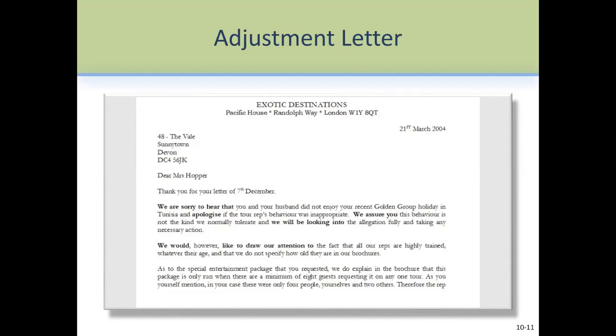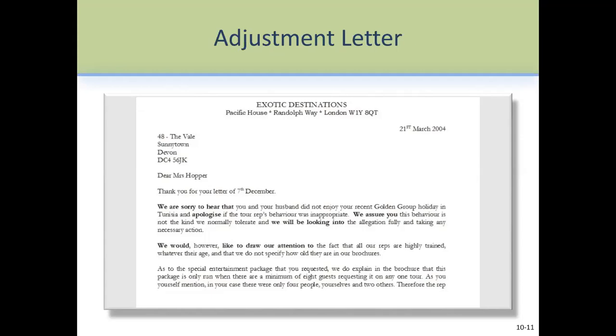Now this is just a sample of, let's say, an exotic destination place in London. The manager is actually writing to a customer here: Dear Mrs. Hopper, thank you for your letter of 7th of December. We're sorry to hear that you and your husband did not enjoy your recent Golden Group holiday in Tunisia, and apologize if the tour rep's behavior was inappropriate. So they actually made an apology here at the beginning, which says that they haven't made a mistake. But at the same time, they reassure you this behavior is not the kind we normally tolerate, and we will be looking into the allegation fully and taking any necessary action.